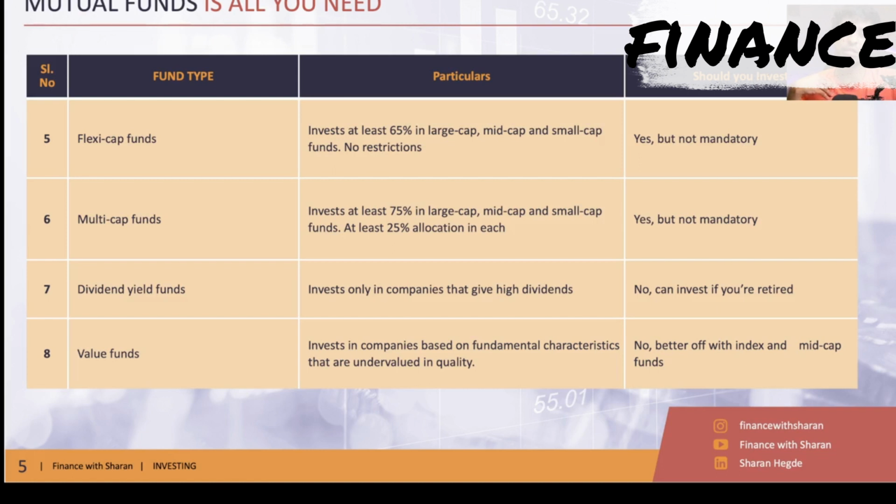Now, my recommendation is you can invest here, but I'm saying it is not mandatory. I personally don't invest in these funds because it is a little more risky, because it depends on the fund manager's expertise to know whether small cap is indeed going to be the best performing category. So as to put all of the 65% allocation into small cap funds, right? I think that requires a little higher expertise, and the bets might not always be correct on the mutual